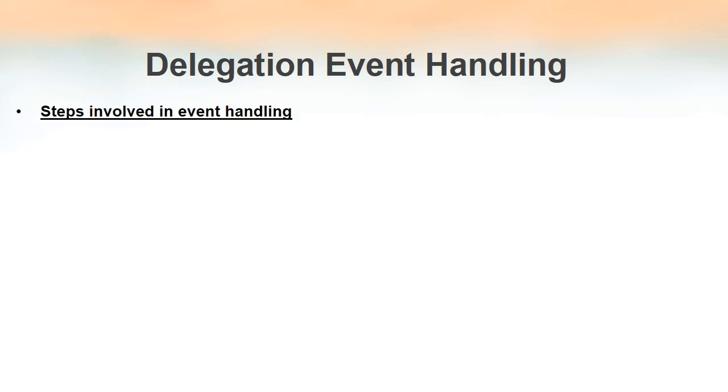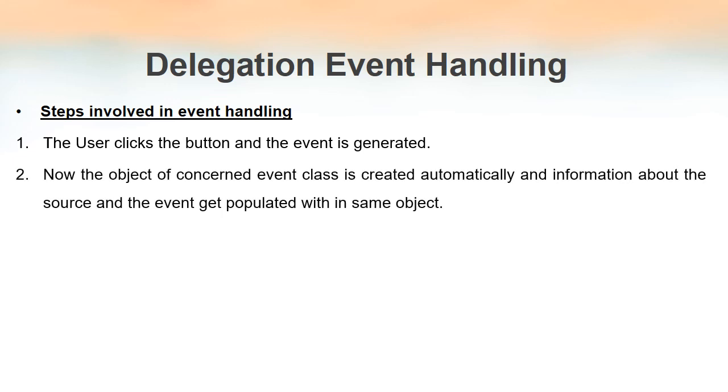What will happen when an event occurs, or what are the different steps involved in handling an event? First of all, everything starts with an event generation. In this example, we'll consider a button, and the user clicks the button, and at that point an event is generated. Now the object of the concerned event class is created. If the button click is the event, then the object of the class related to that button click event will be created, and information about the source and the event will be stored inside that object. So the first step is generation of an event.